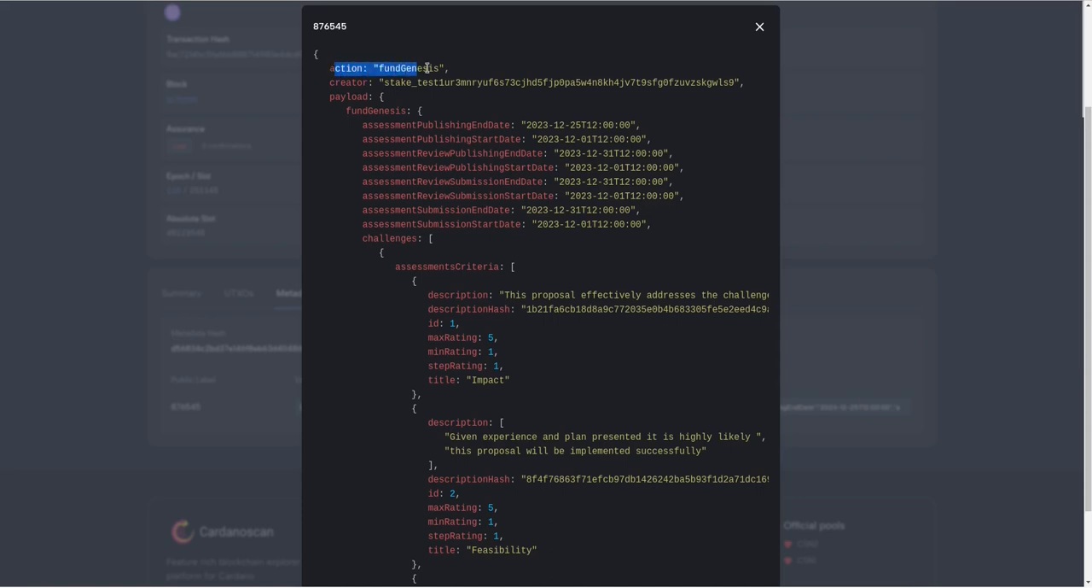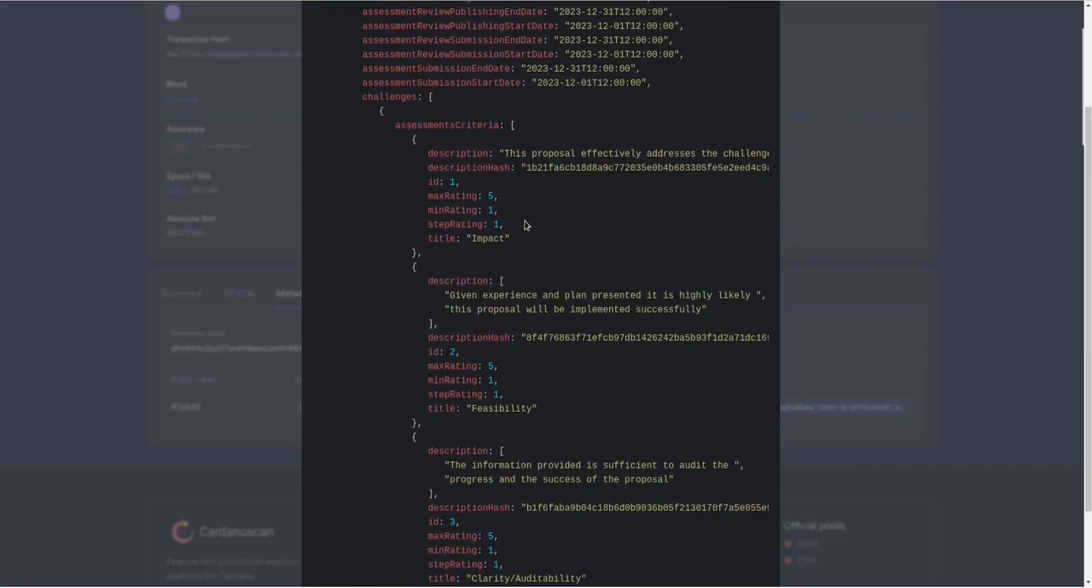We can see the action here, the Fund Genesis, and the chosen label. We also have the dates for the various stages of the fund. Then we have a list of challenges, and for each challenge, we can see the assessment's criteria. So we are defining how proposals will be reviewed, and we're indicating the specific fields for the reviews.